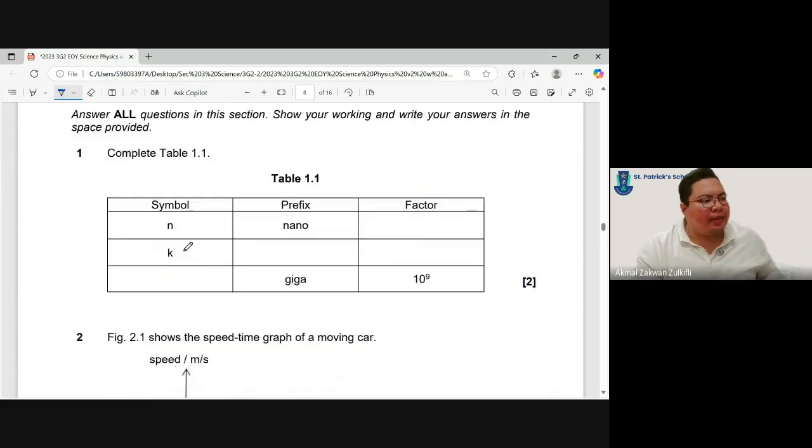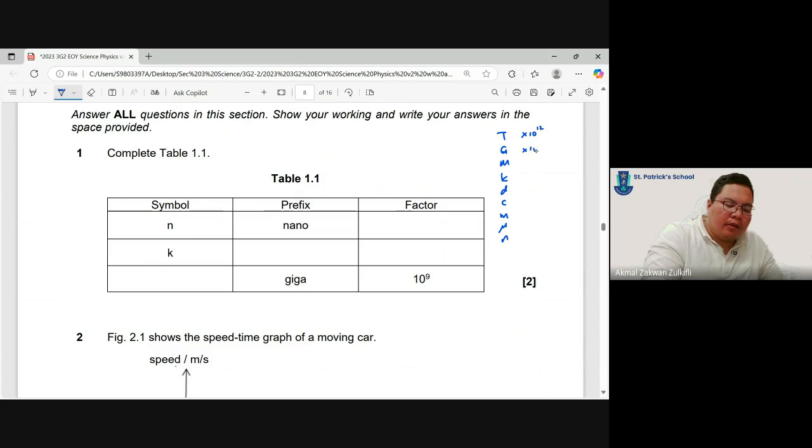Section B. Complete the table. Remember the prefixes: giga, mega, kilo, deci, centi, milli, micro, nano. Powers of 10: 9, 6, 3, then -1, -2, -3, -6, -9.